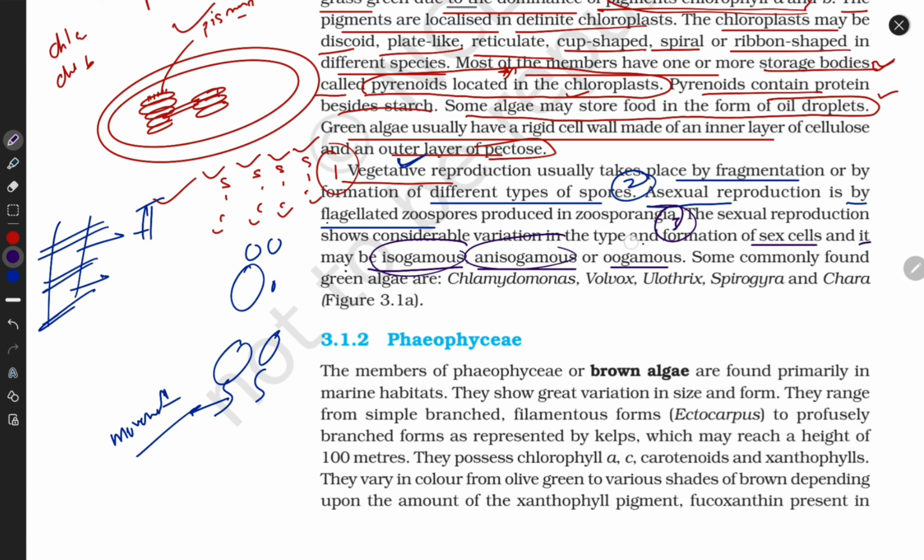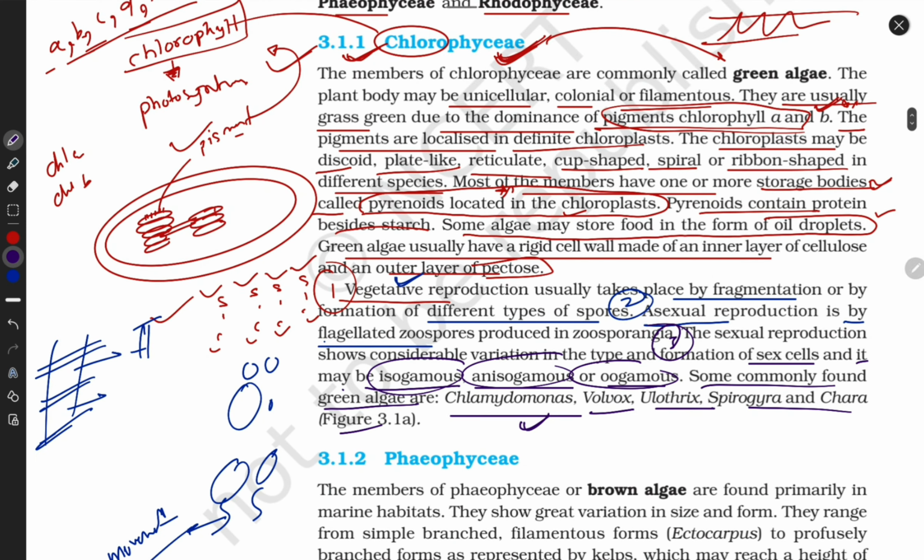Guys, these terms I already described. Now, some commonly found green algae. It's important. Remember this, and you have to remember their diagrams also. If in your examination they ask you to describe Chlorophyceae, then you have to make points 1 to 15, properties of Chlorophyceae with examples, with their structure and with their economic importance. Then your examiner will give you full marks.